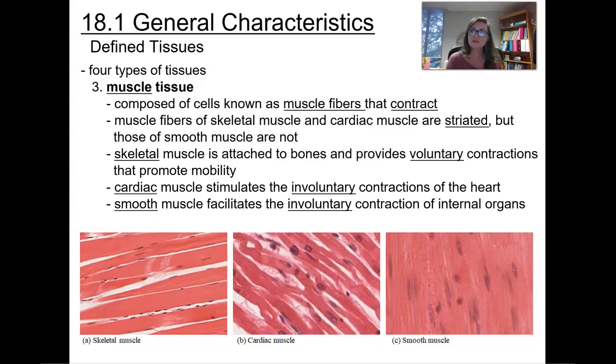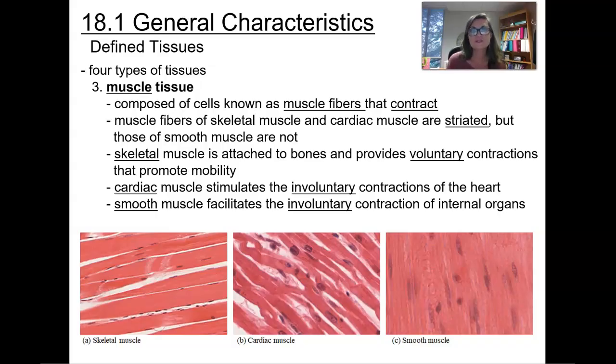Another type of tissue is going to be muscle tissue. So that's going to be your fourth type of tissue. We just finished with connective, which was your second. Remember, we had 6 types of connective. So now we're going into the third type of tissue, which is going to be muscle tissue. It's composed of cells known as muscle fibers or myocytes. These are going to be able to contract, and they have excitability to them.